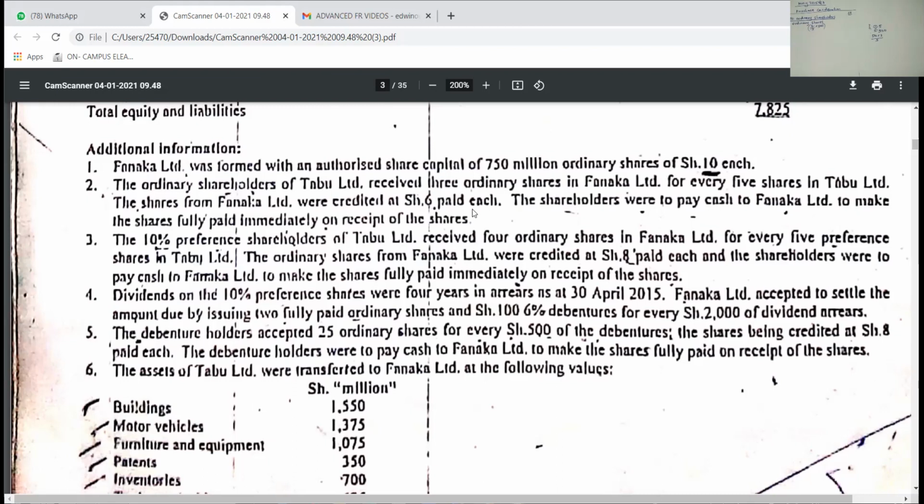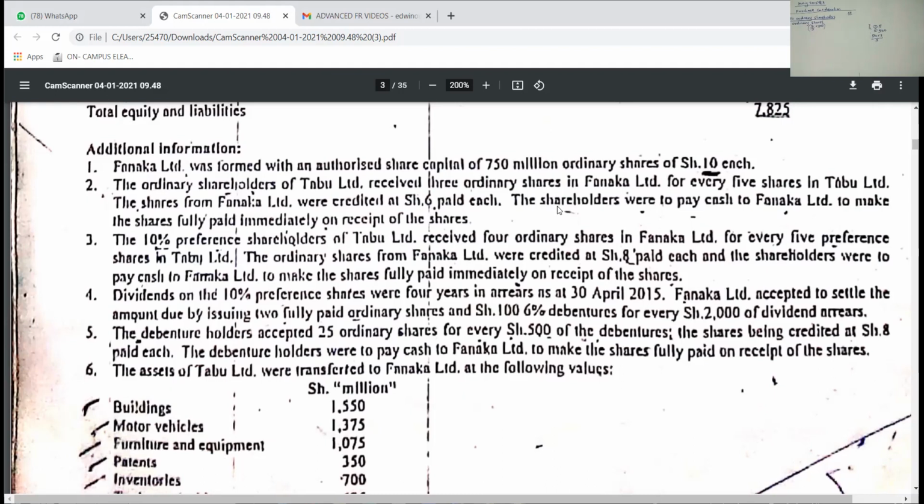So where is this 4 going? That is why they said the shareholders were to pay cash to Fanaka Limited to make the shares fully paid, immediately on receipt of the shares.